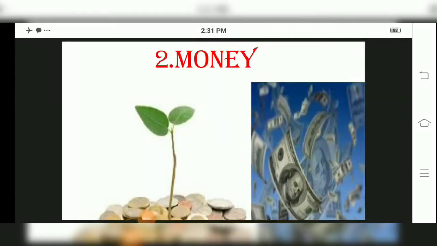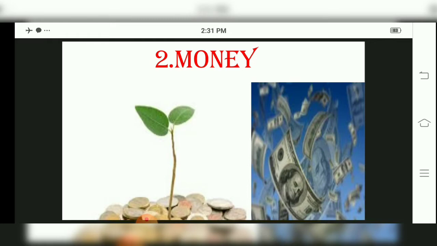Last period we studied the first chapter, basic concepts in economics, and we studied the definitions of wealth and scarcity. Then we also studied utility, microeconomics and macroeconomics, children. Now we come to the second chapter in economics, a very interesting chapter: money, children.